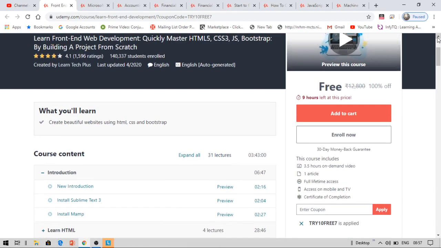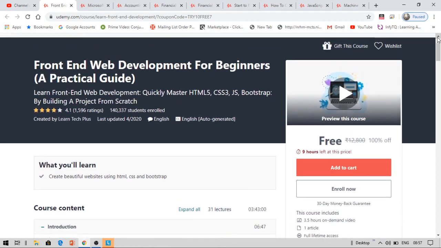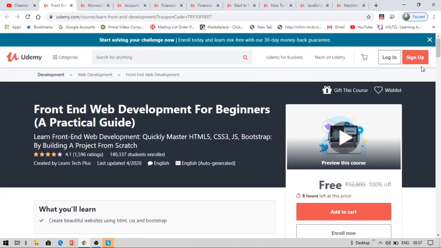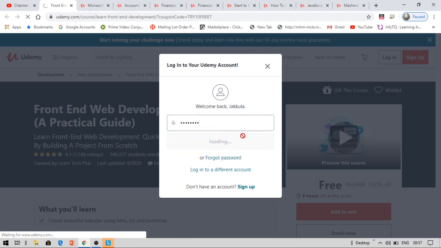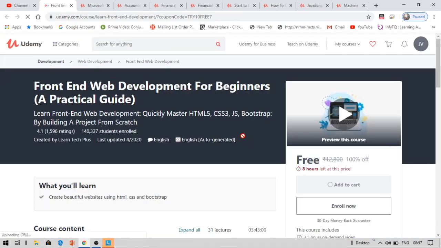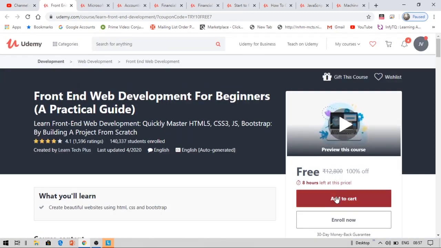By the way, I didn't tell you how you can sign up for it. If you are new, do not forget to click on sign up. Else, if you are not new, click on login. Provide your account password. This is how you get onto this account by providing your details. Thereafter, you can directly enroll now. So this course is free. I can enroll onto my account.